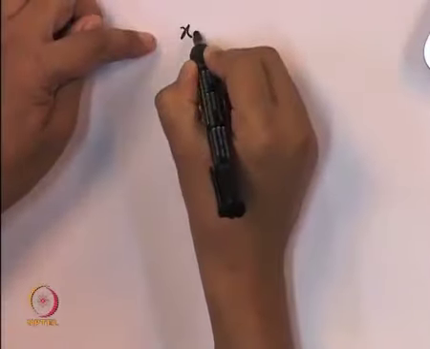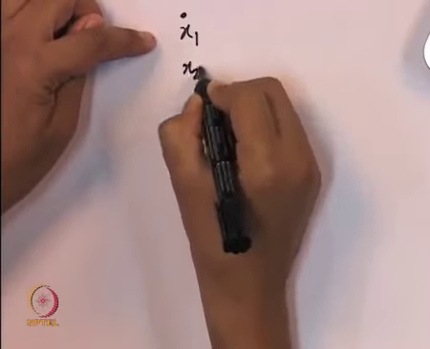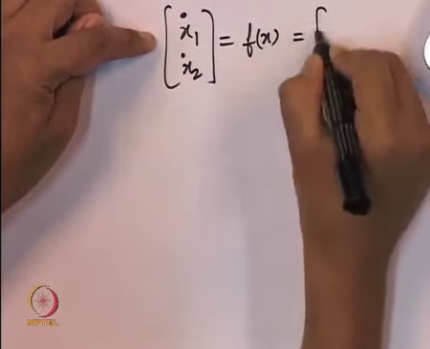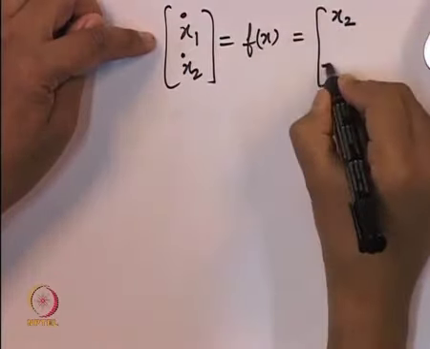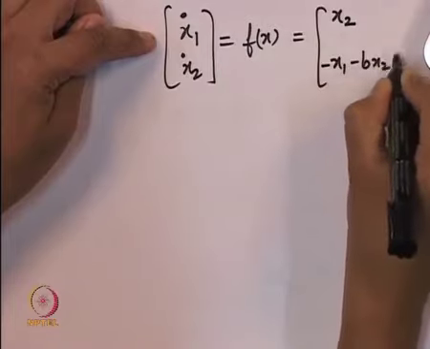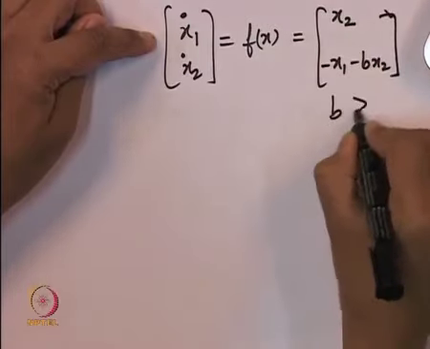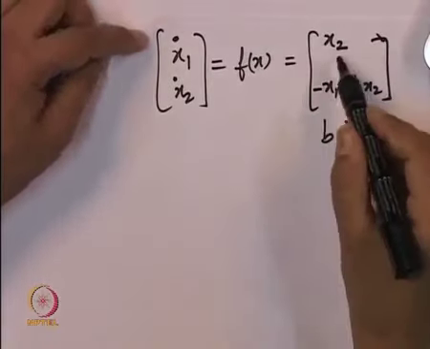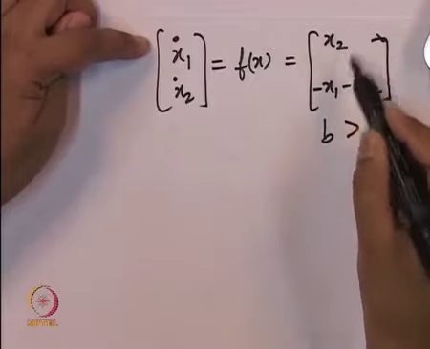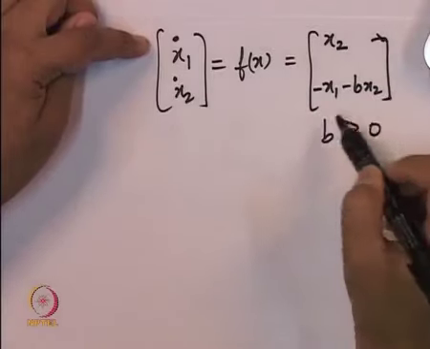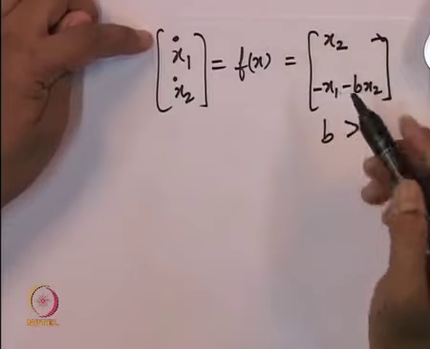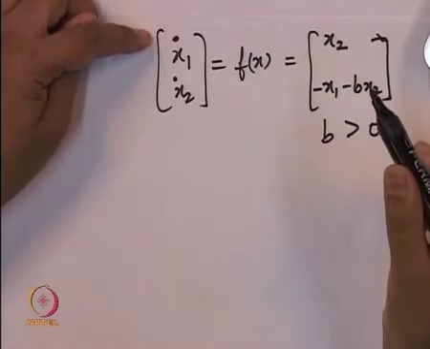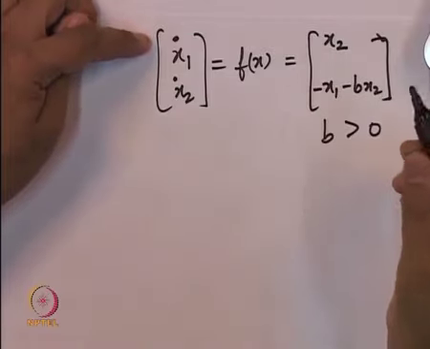That this system, x1 dot, x2 dot equal to f of x given by x2, minus x1 minus b x2, for some b greater than 0, has its equilibrium point at x1 and x2 both equal to 0, the origin. That equilibrium point we have shown is stable because we have demonstrated that there is one Lyapunov function whose rate of change is always non-positive.